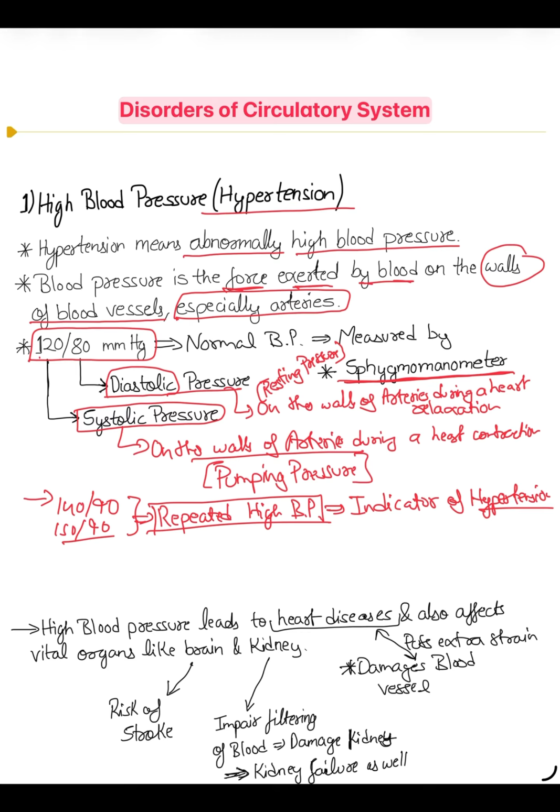Those can be many reasons, like 3 cups of coffee, I already gave you solved numericals on that, or physical exercise. If you suddenly get scared, blood pressure also rises at that time. If you are suddenly excited about something, or have any pain in your body, even after eating food your blood pressure will rise because of the basal metabolic rate. Okay.